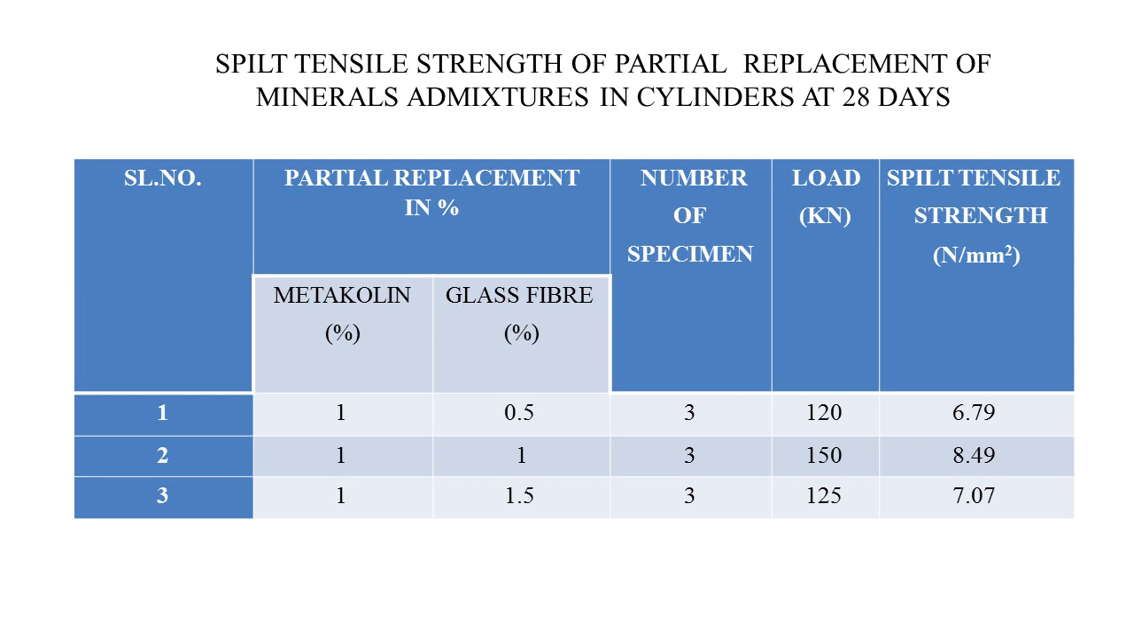Split tensile strength for partial replacement of mineral admixture in cylinder at 28 days. In this also, metakaolin is kept at 1% constant and glass fiber is varied as 0.5, 1, 1.5%. The maximum strength has been achieved with 1% metakaolin and 1.5% glass fiber.